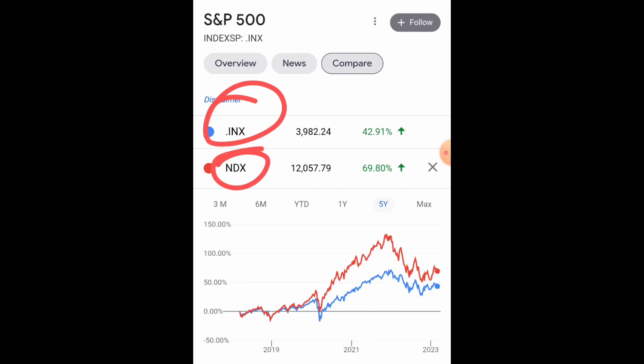So in my opinion, if you are thinking to invest in safer stocks, then you can choose S&P 500, and if you want higher returns, then you can choose Nasdaq 100 over S&P 500. Nasdaq 100 index can provide you higher returns if the market is bullish and the technology sector is doing well. And if you want to invest in the overall market, then always choose S&P 500.